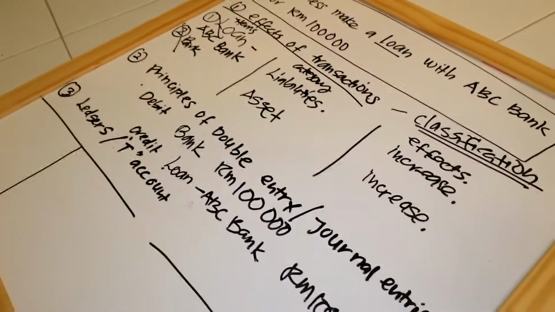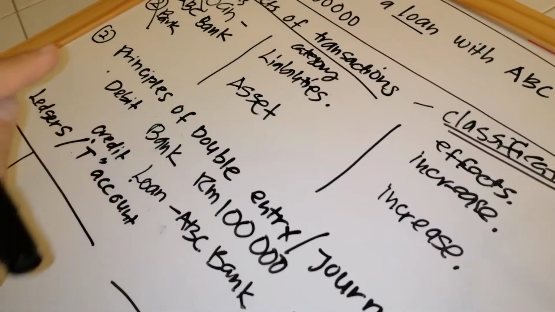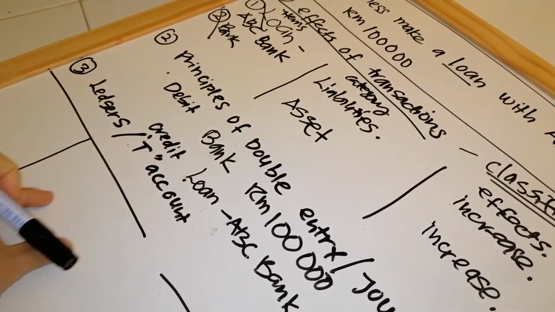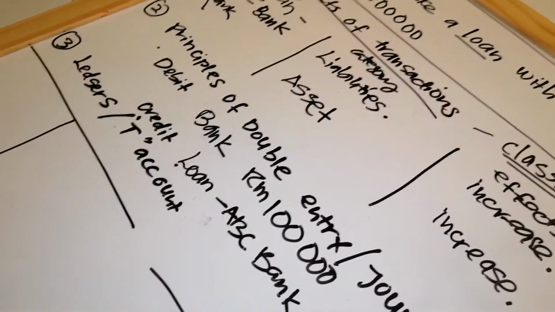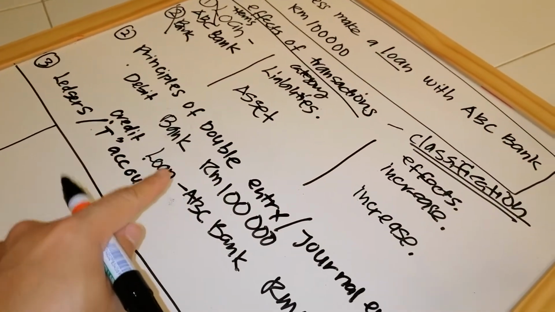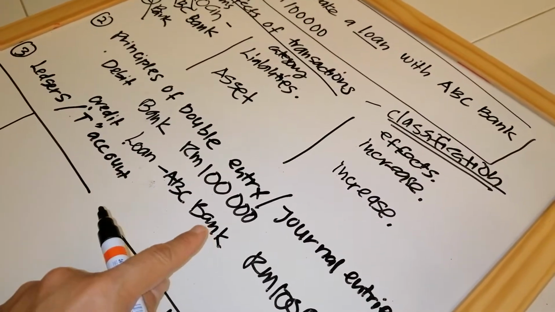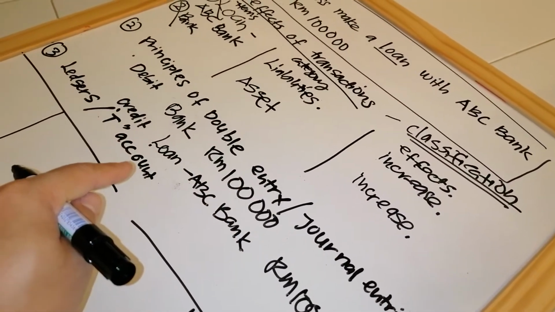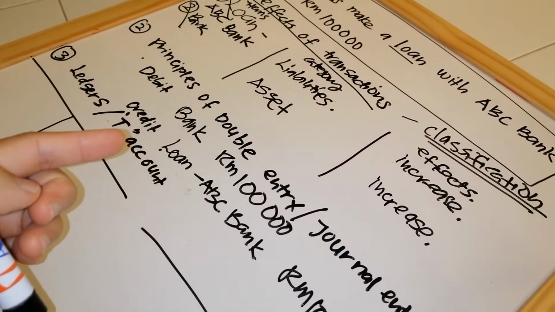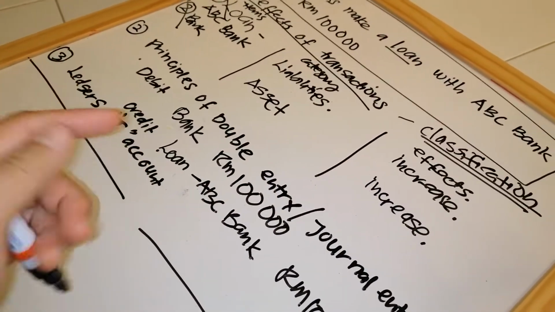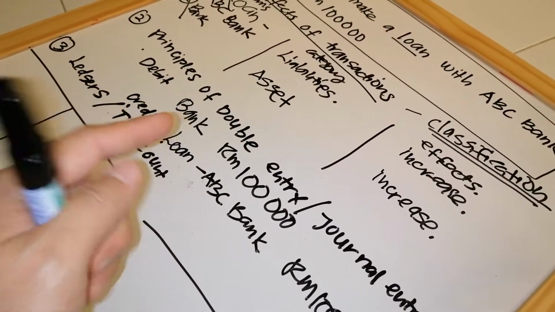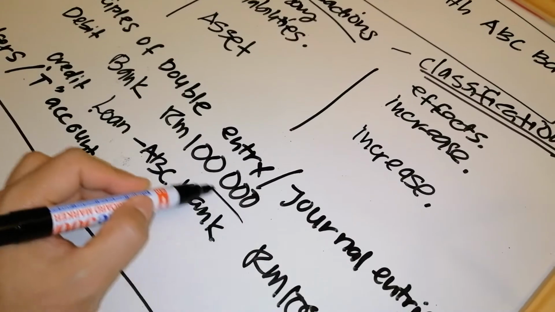Okay, so if you have a bank account already, do not create a new one. You just continue the transactions. Okay, continue the list here. But if you don't have the loan or ABC bank account, you can create a new one. Okay, so I cannot remember the previous video, how much the bank was, but you can prepare on your own for the bank account and then add up with these figures.